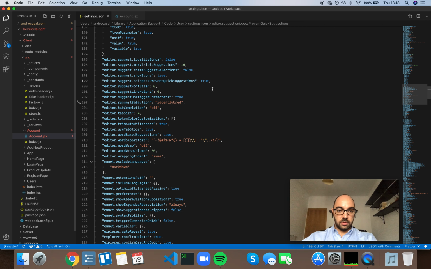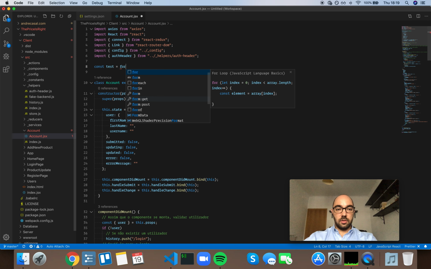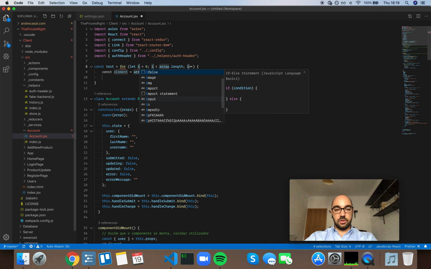So let's set it false so that quick suggestions shows while we are inside an active snippet. So let's activate the snippet, and now we have suggestions. And because we have multiple cursors, take a look at what happens if we select a snippet inside an active snippet.